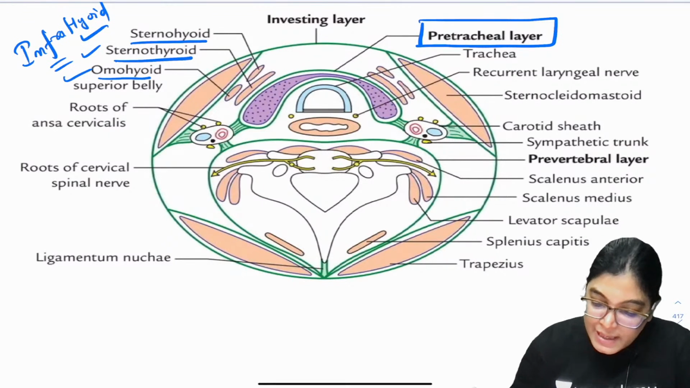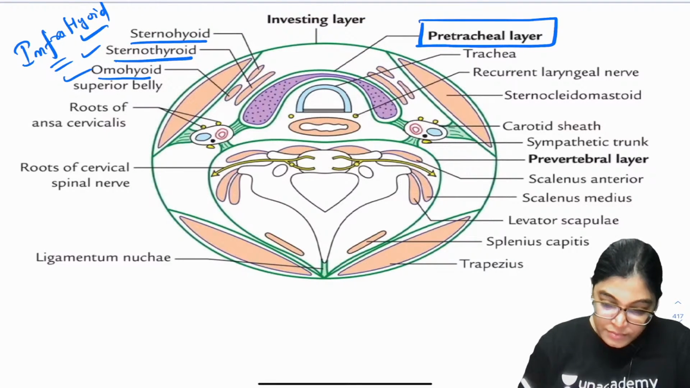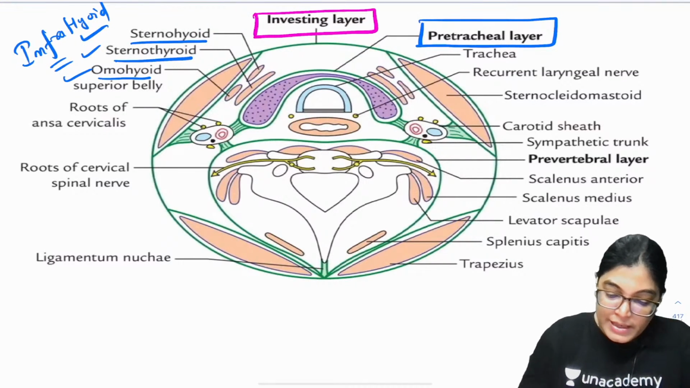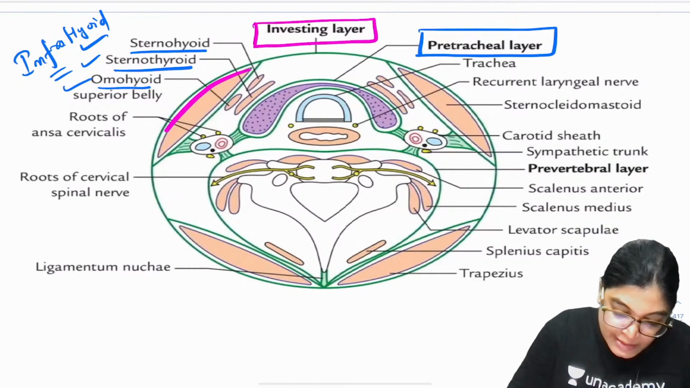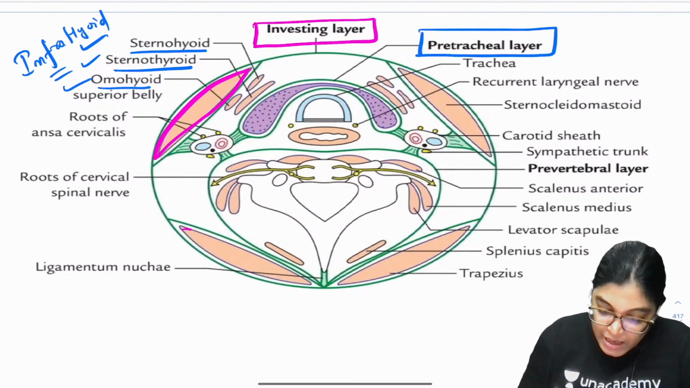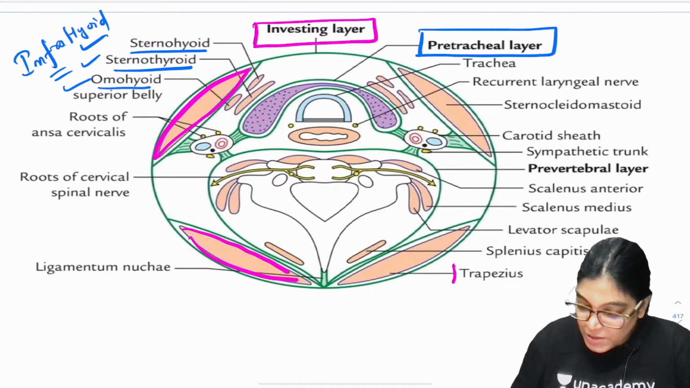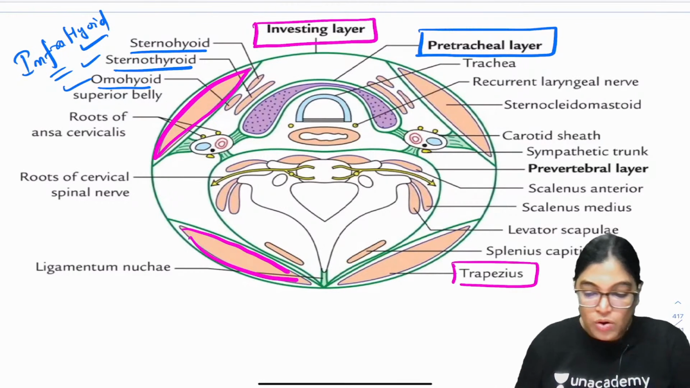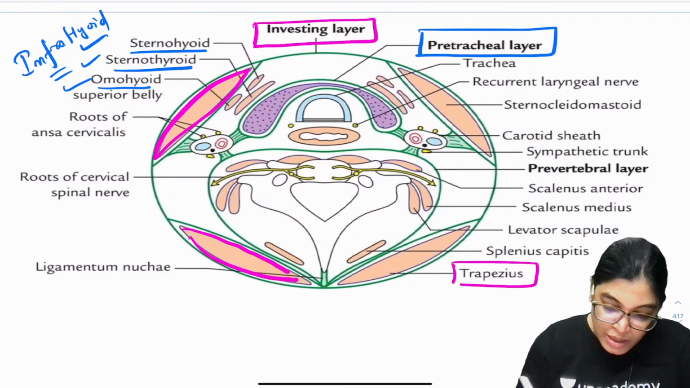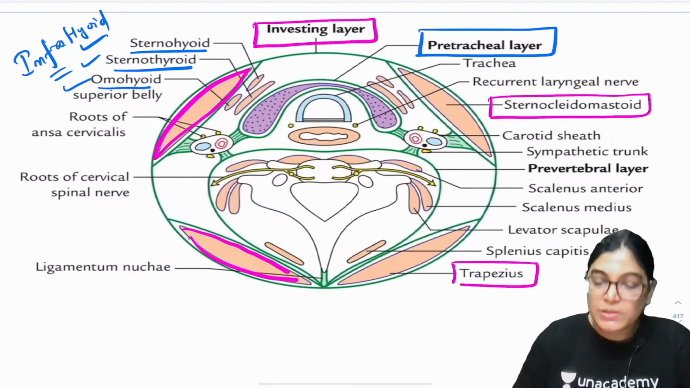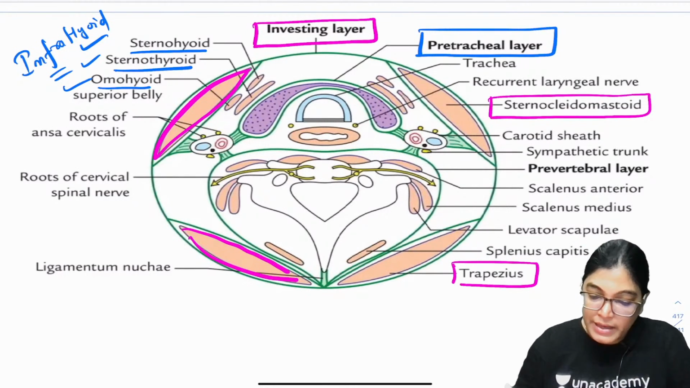Other than that, if I talk about the investing layer, the outermost layer is the investing layer. You can see clearly it is enclosing two important muscles. Here you can see the trapezius muscle is one, and the other one is the sternocleidomastoid muscle. So that option was absolutely correct.